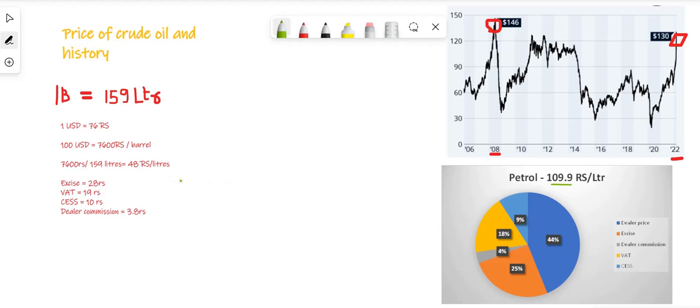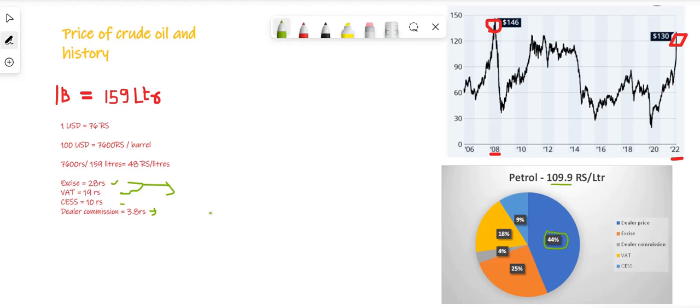Now, the interesting fact over here is that only 44% of the price is actually driven by the crude oil prices, while the remaining components, which are basically excise and VAT, belong to the state and the central governments. And the dealer commission is something that the dealer or the distributor of the petrol would earn, and he would rely on it for the wages as well as the various other expenses incurred during the running of the petrol pumps and so on.